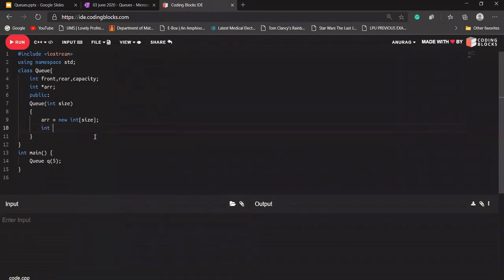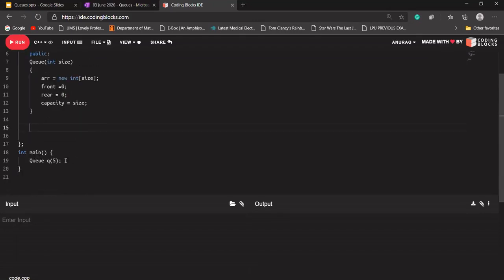Okay, in the starting, when I'm using my constructor, front is 0. In the starting, front and rear will be 0. And what will our capacity be? Capacity will be the size itself. Okay, it is our class, so I'll be using a semicolon here. So we have created a queue of size 5 here.